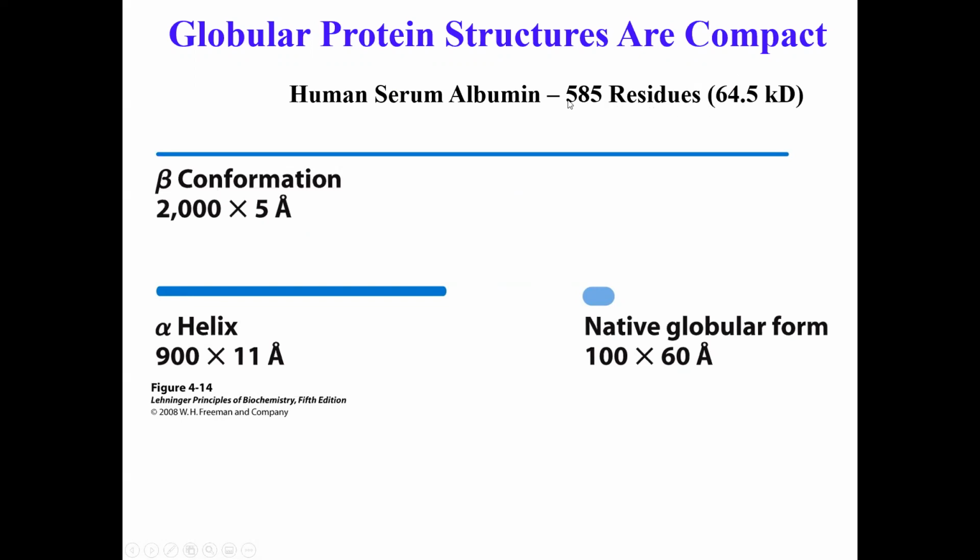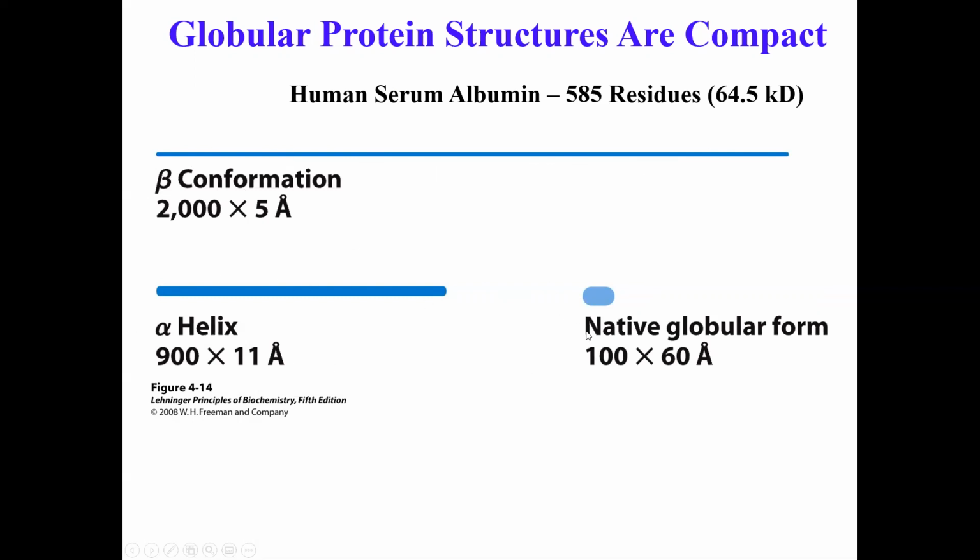If you took these amino acid residues and tried to arrange all of them in beta conformation, beta conformation is more extended than alpha helical structure. So let's imagine that you are trying to put them all in beta conformation. Then the protein will look like this. It will be 2000 angstrom long and 5 angstrom wide.